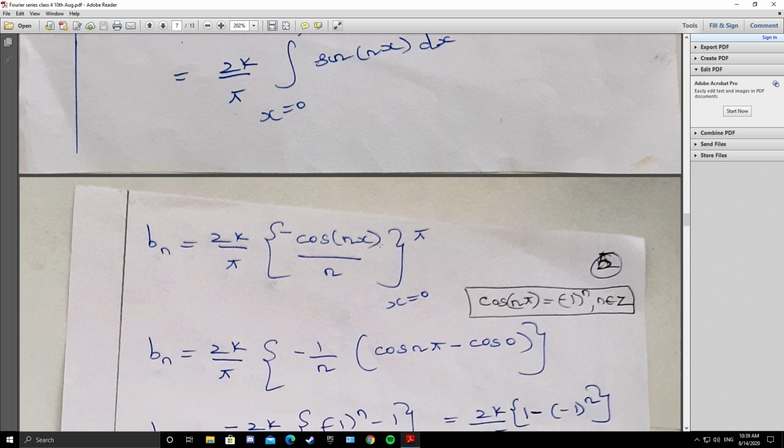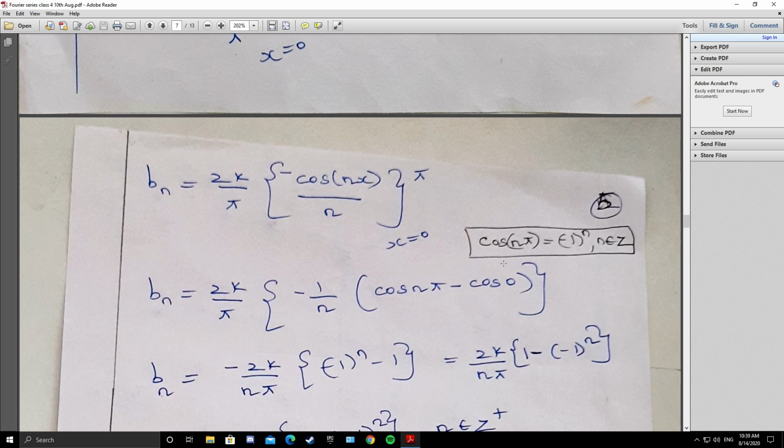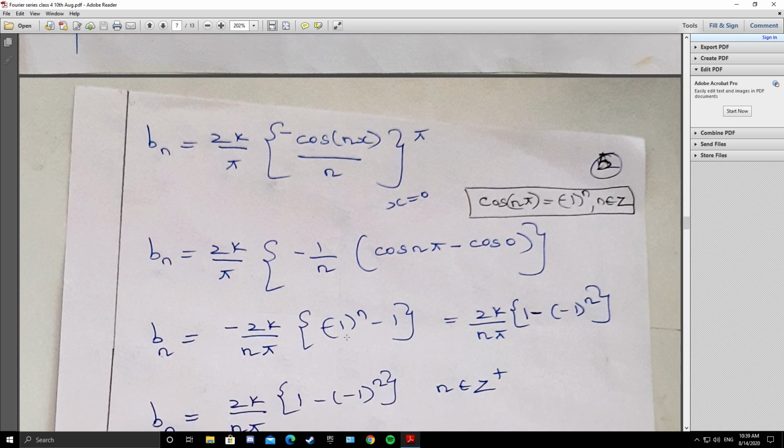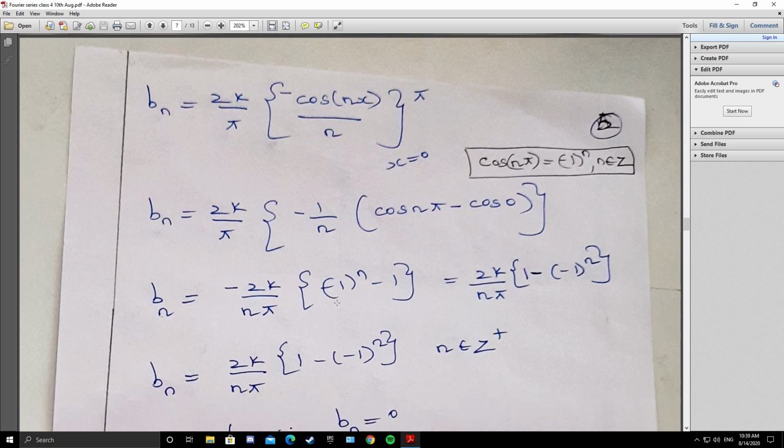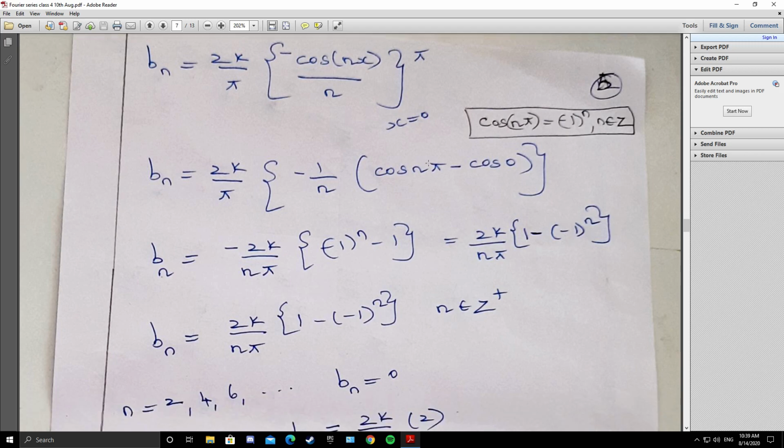Now when x takes the upper limit, cos n pi, and when x takes the lower limit, cos 0. So 2k by pi into minus 1 by n into cos of n pi minus cos 0. We know that cos n pi is minus 1 whole power n. So minus 1 whole power n minus 1. Take the minus inside: 2k by n pi, minus of minus becomes plus. So it becomes 1 minus minus 1 whole power n.